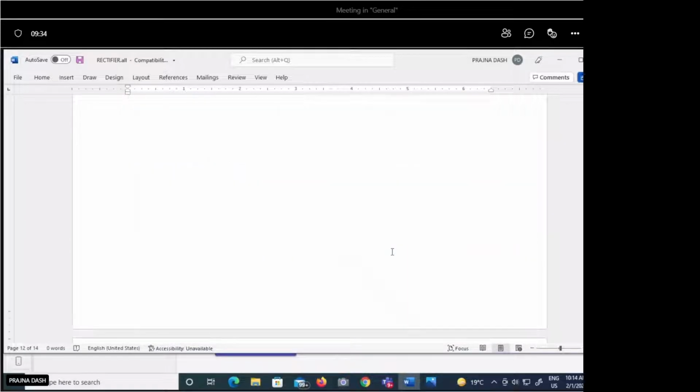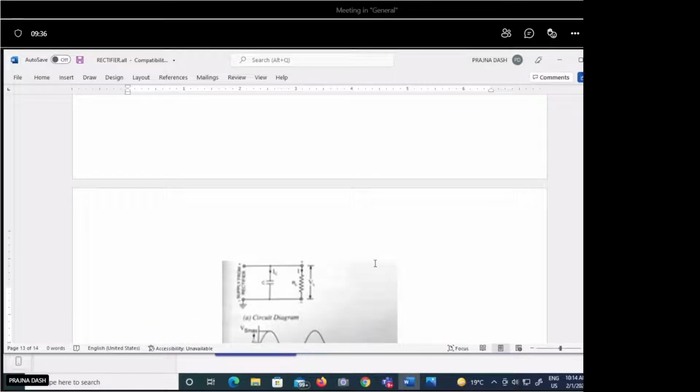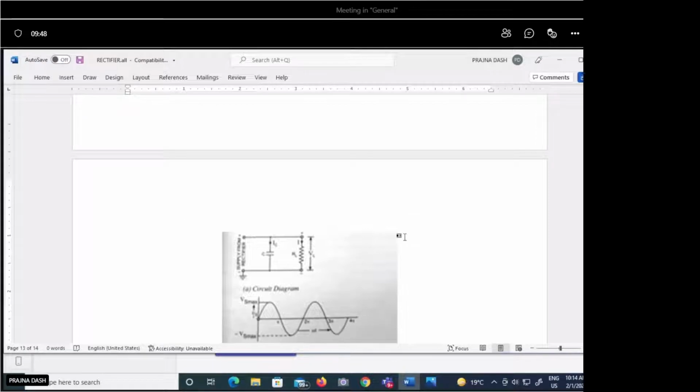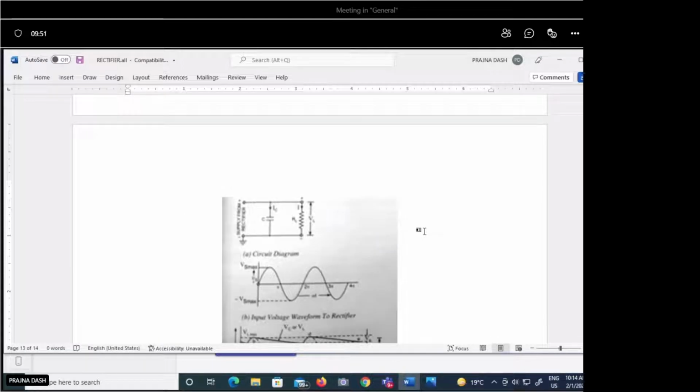Okay, so next we have to use the filter circuit to get the pure DC signal from the AC signal. In the lab class you have done it and you can observe also how it is coming. When you use the filter circuit, the AC component present in the pulsating DC output waveform of the rectifier can be eliminated.